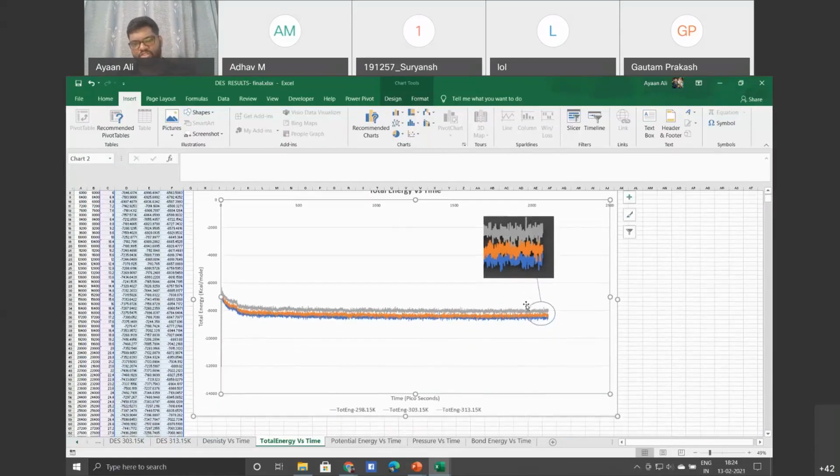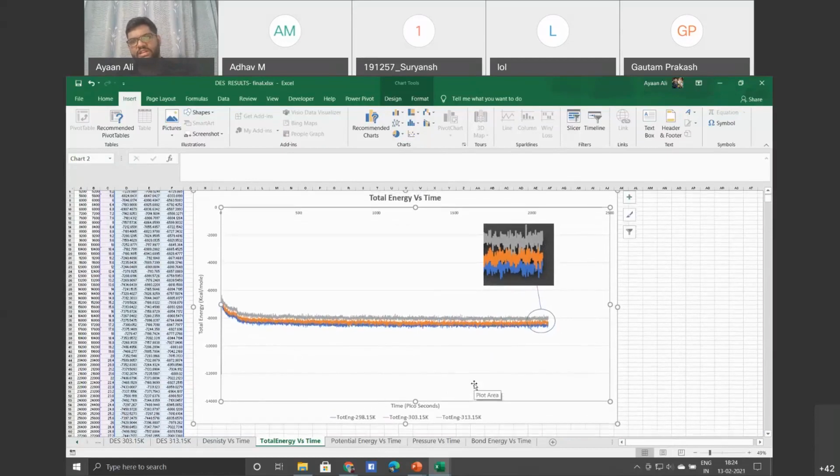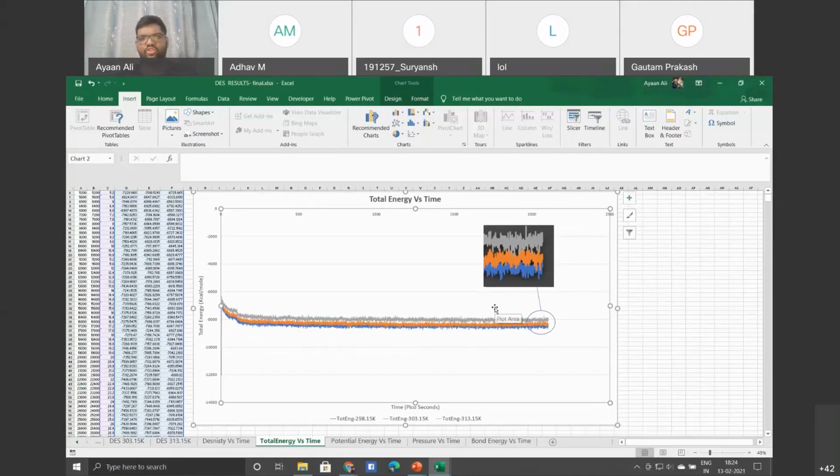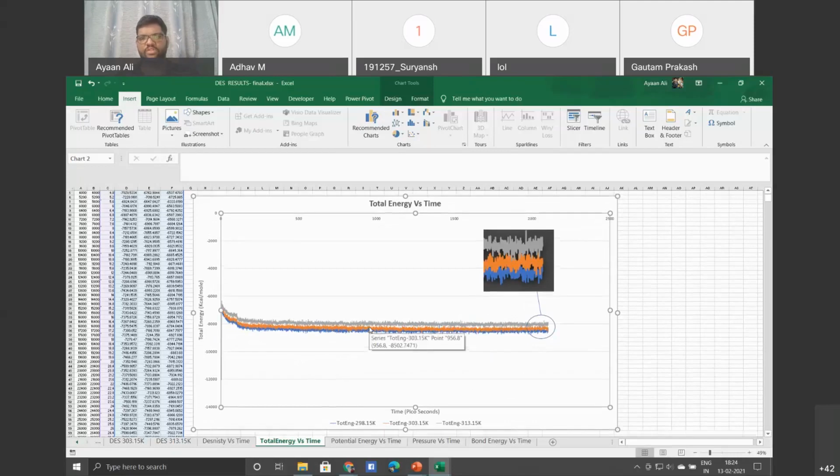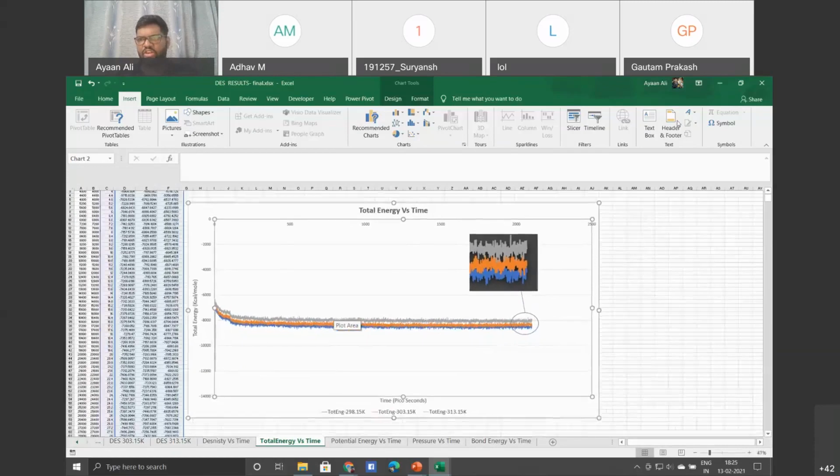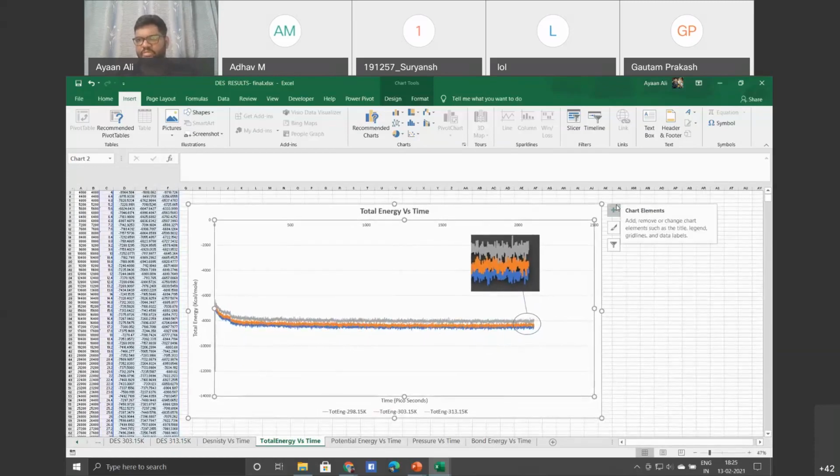So the conclusion which can be made here is that as the temperature increases, the total energy increases. You will have these general rules in your chemistry textbook, so it will be very easy, but these are proofs of how it happened. Here you can also customize your charts. If you press on the plus symbol, you can see what to add to your chart: axis title, chart title, data labels.